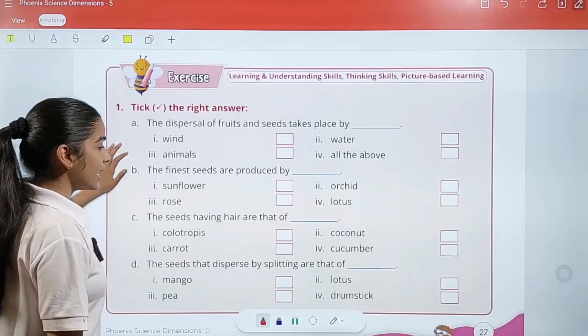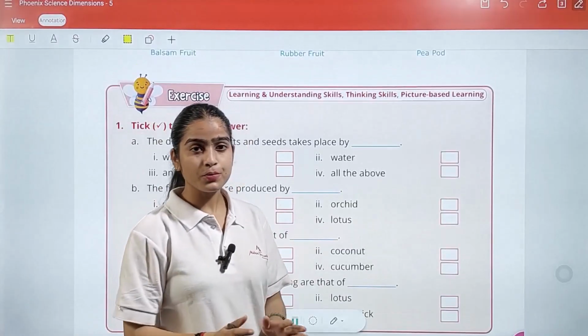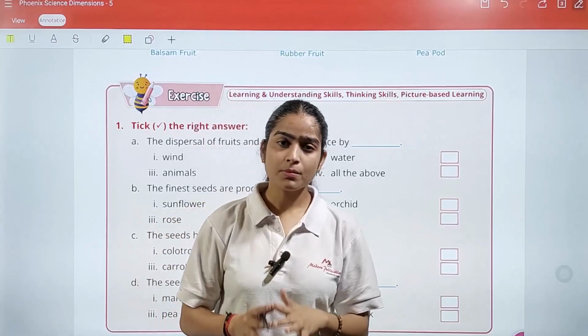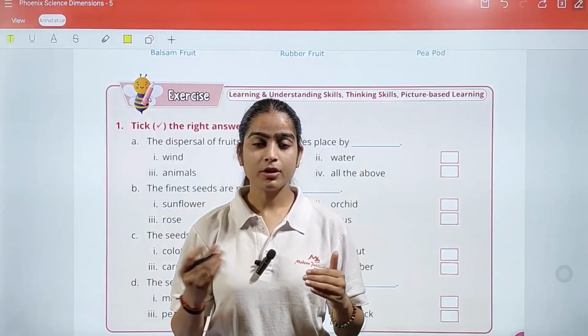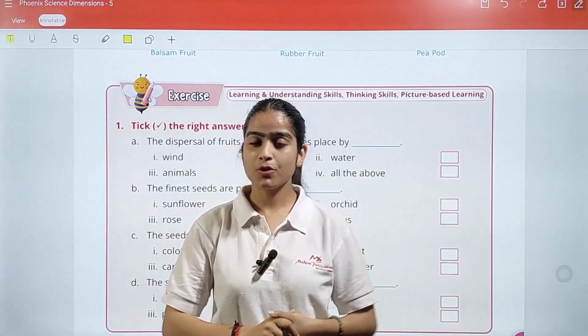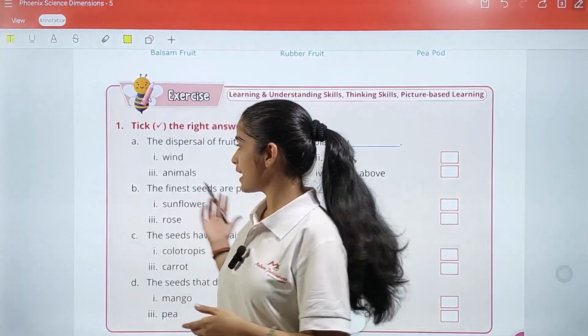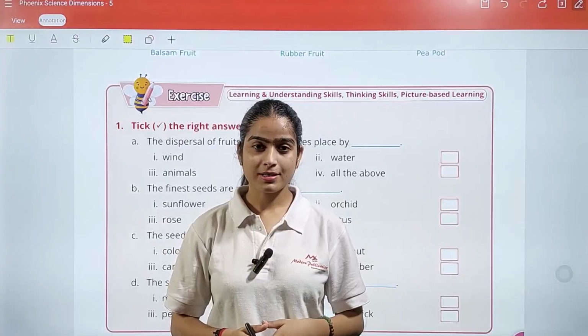So now this is the end of your chapter, students. I hope you liked this chapter. In this chapter, what you have to understand is the dispersal process we have for seeds. Once you read this chapter on your own, you can solve your exercise on your own.